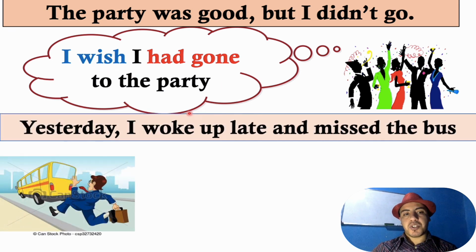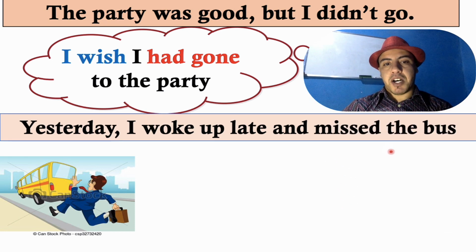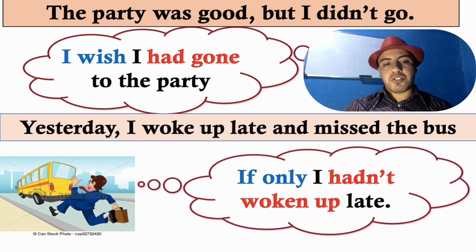Okay, another example is that yesterday I woke up late and missed the bus. We have woke up and missed the bus. So when I was hurrying to catch the bus, it had already left. Then I say to myself, if only I hadn't woken up late. I wish I hadn't woken up late.